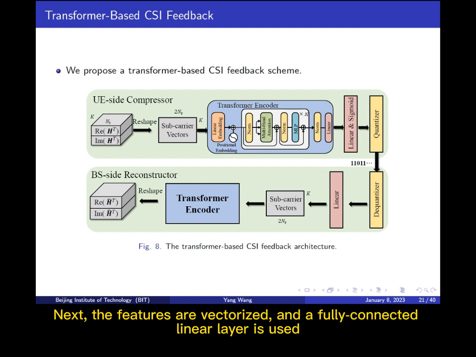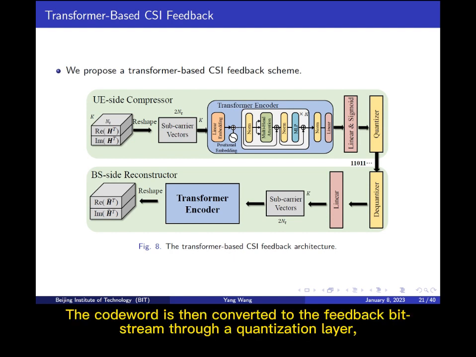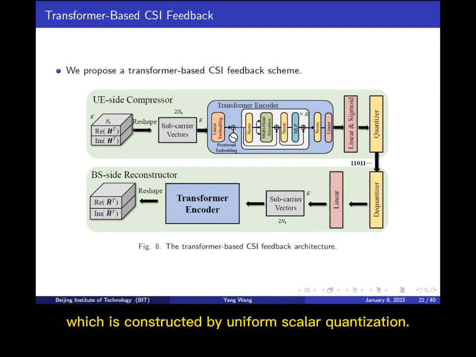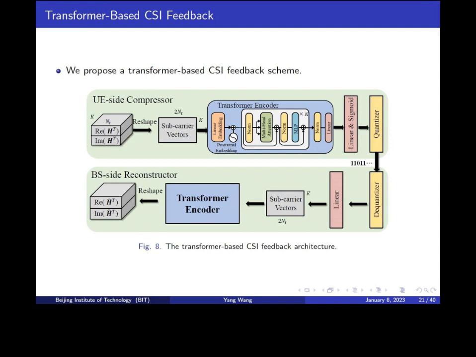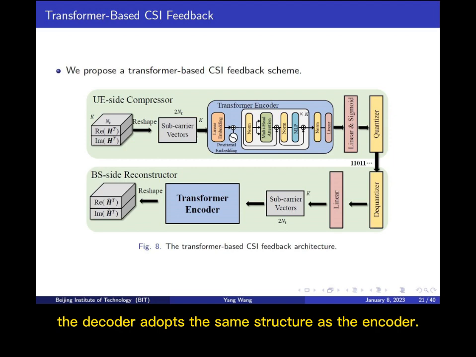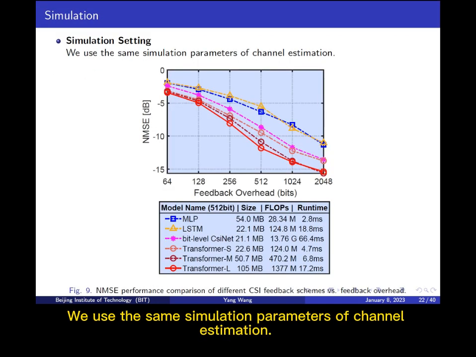Next, the features are vectorized, and a fully connected linear layer is used to generate a real-valued compressed codeword. The codeword is then converted to the feedback bit stream through a quantization layer, which is constructed by uniform scalar quantization. Since the whole network structure corresponds to the compression recovery task, the decoder adopts the same structure as the encoder. We use the same simulation parameters as for channel estimation.